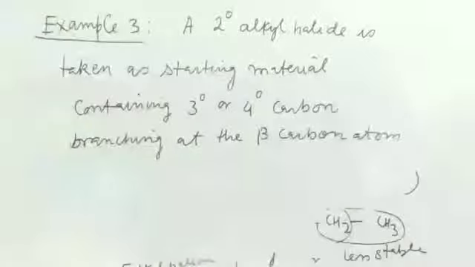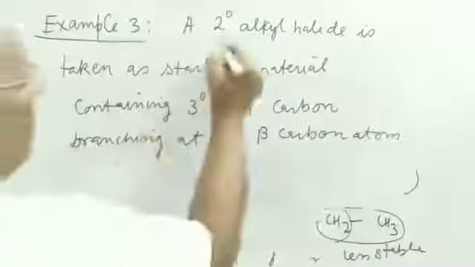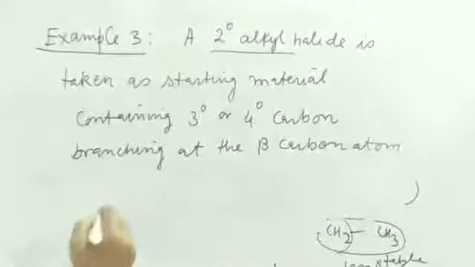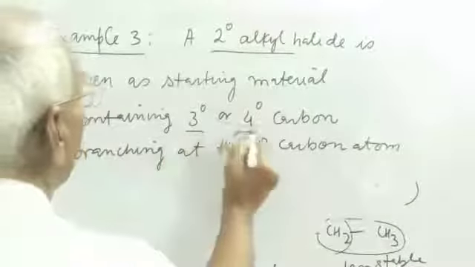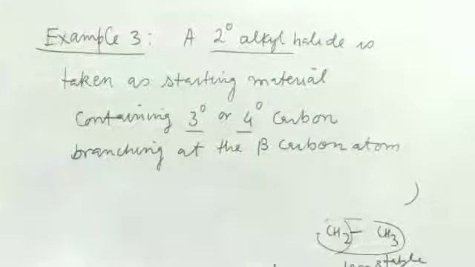So this example third belongs to 2 degree alkyl halide, which has 3 degree or 4 degree carbon branching at the beta carbon,